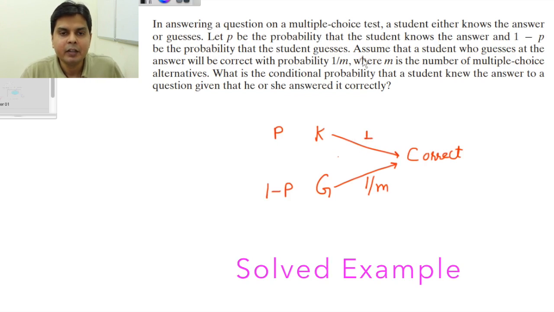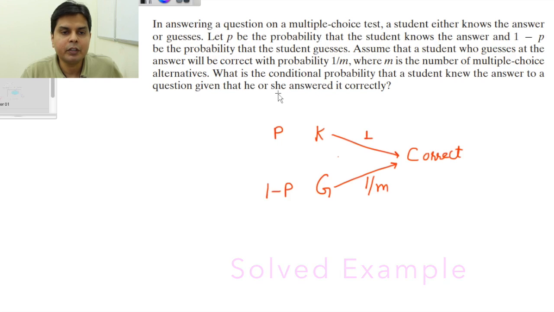So this is the given condition: a student who guesses at the answer will be correct with probability 1 by m, where m is the number of multiple choice alternatives. What is the conditional probability that a student knew the answer to a question given that he or she answered it correctly?